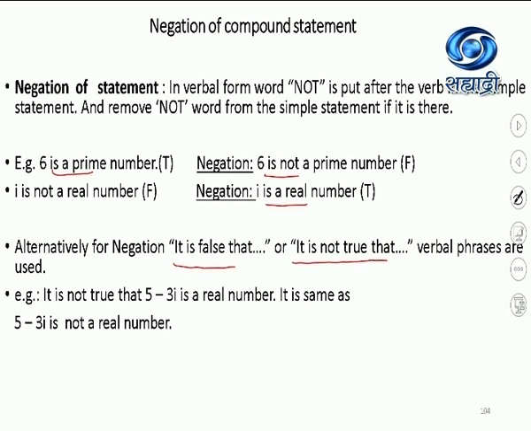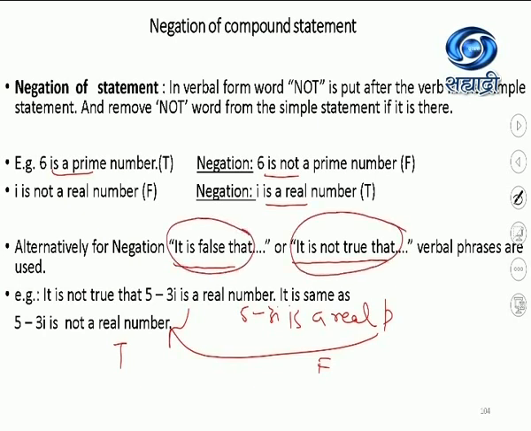I have taken this example where we have to write the symbolic form, and therefore we consider 5 minus 3i is a real number as p, and its negation we took as 5 minus 3i is not a real number, because then the truth value for p will be F and for q it will be T. So remember, I have told you already also, a negative statement is not to be considered as a simple statement. You make it positive and its negation will give you the proper truth value. So that is why I took the example here, because instead of the normal not word, this phrase is used here.